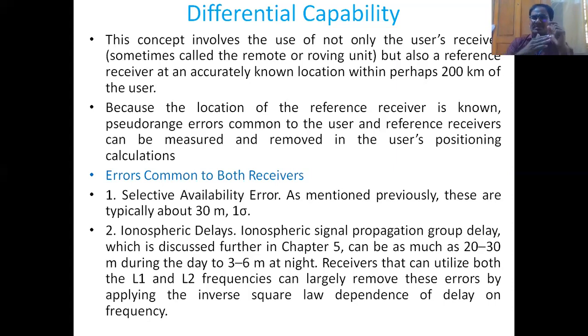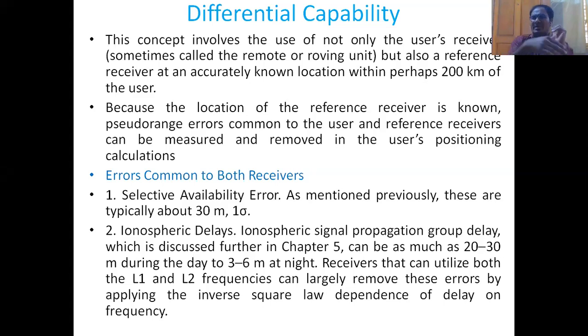Of course, as we studied previously, to avail the differential capability a GPS receiver must have a differential GPS receiver. If it is not present, then it cannot have a differential capability. So differential capability means to have a reference station.